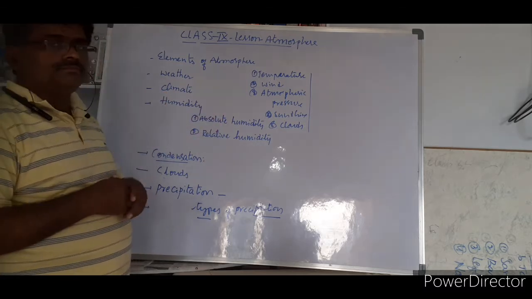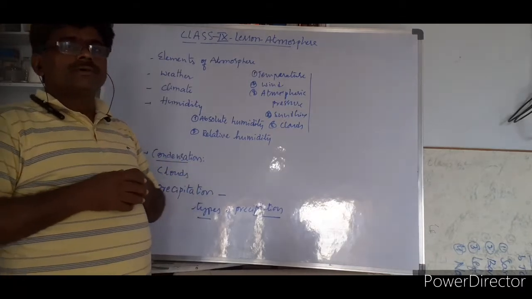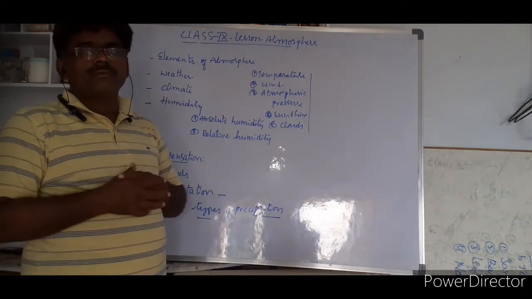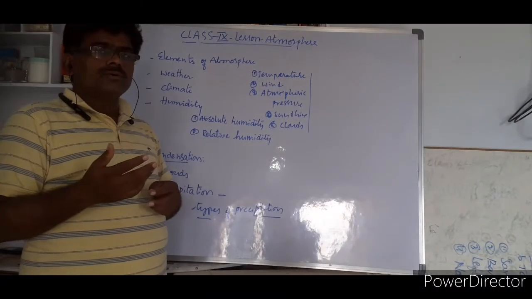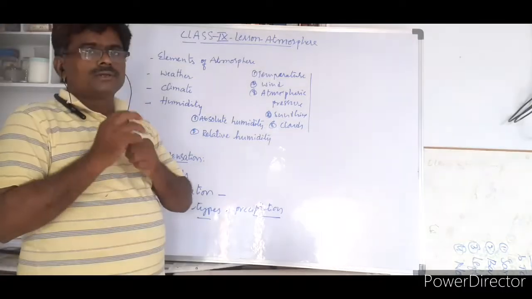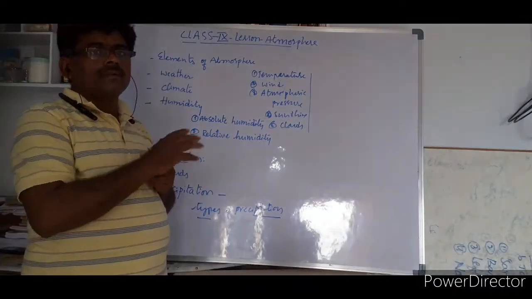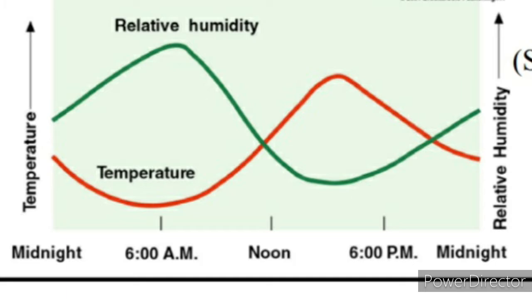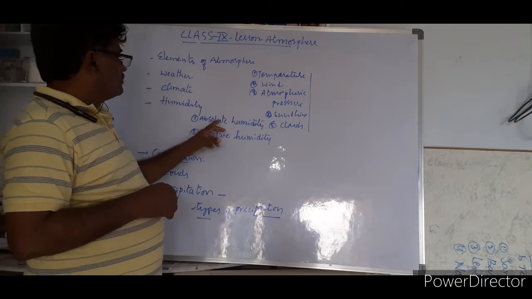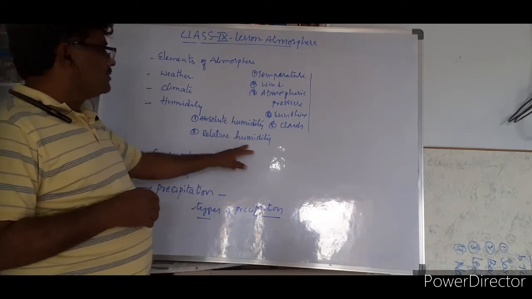And coming to humidity. The amount of water vapor in the air is called humidity. Humidity and its amount in the air depend upon these elements. For example, take temperature. When temperature increases, humidity decreases. When sunshine is more, humidity decreases. So humidity depends upon the temperature. Temperature increases, humidity decreases; temperature decreases, humidity increases. This point is to be noticed. There are two types of humidity: one is absolute humidity, second is relative humidity.